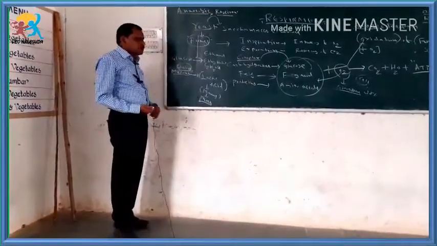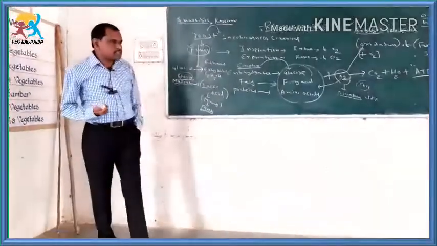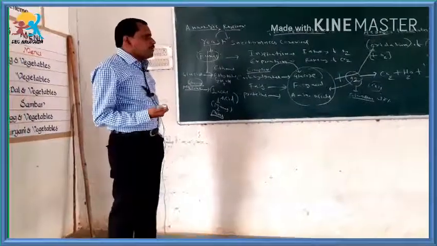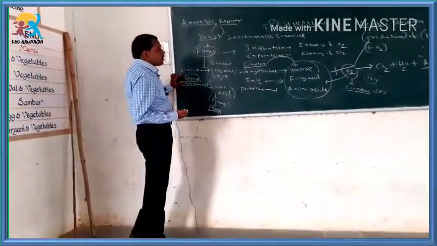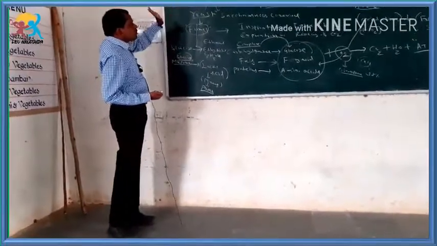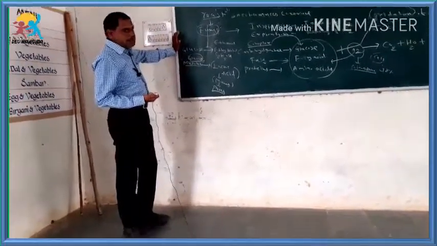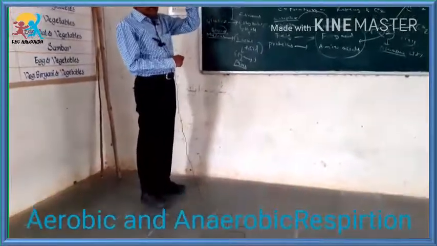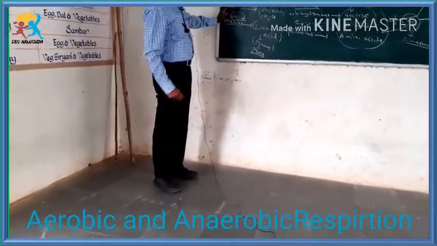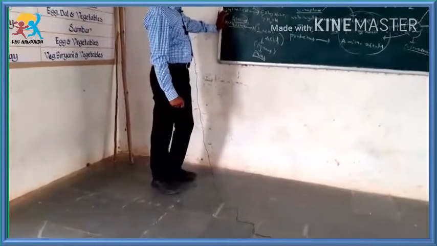That is why most of the people who are doing strenuous exercise say that they are having body pains. So that is also one of the common examples in our daily life. That is a good example for anaerobic respiration. So here there are two types of respirations. One is called aerobic respiration and another is called anaerobic respiration.